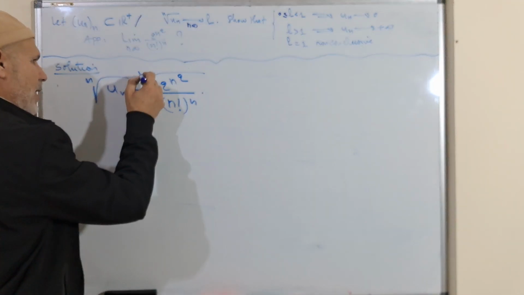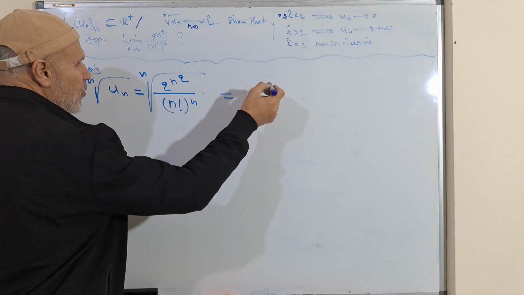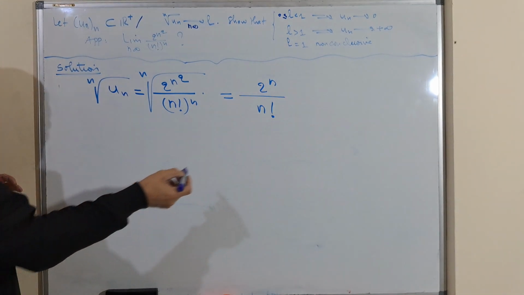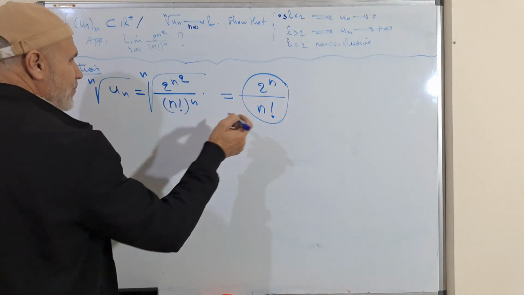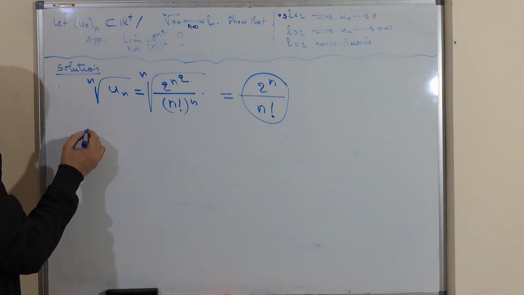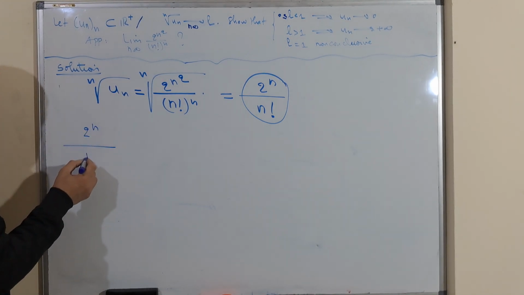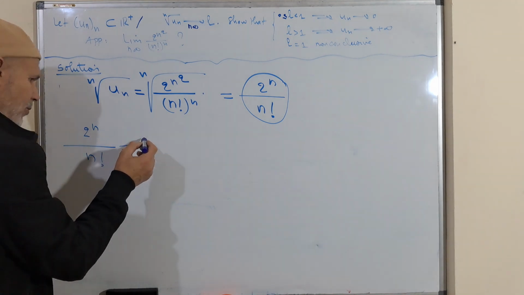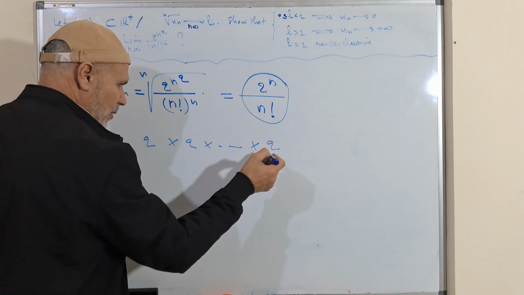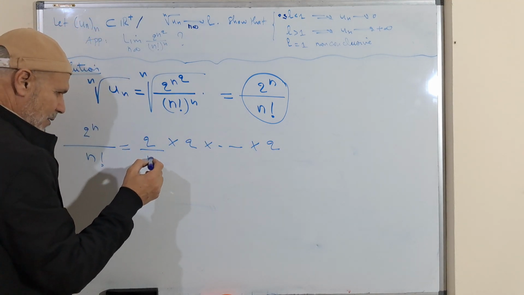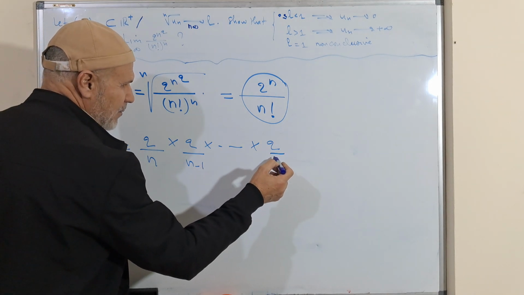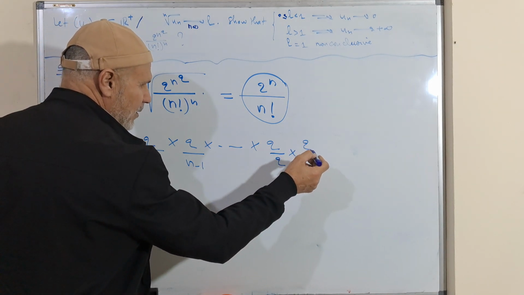So here we take the nth root, which is 2 power n divided by n factorial. 2 power n divided by n factorial is equal to 2 times 2 times 2, n times, divided by n times (n minus 1) down to 2 times 1.